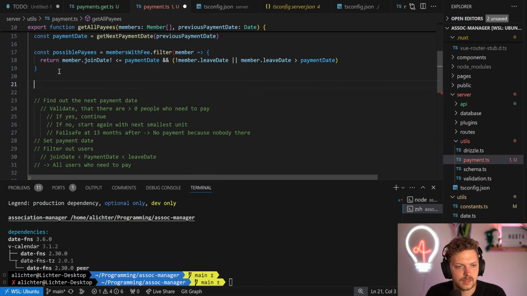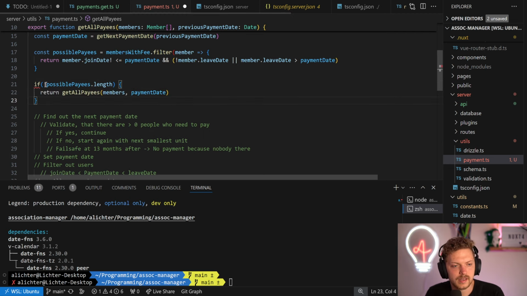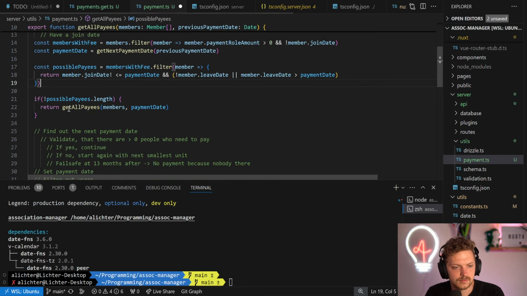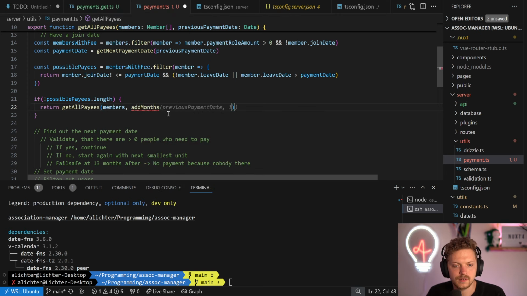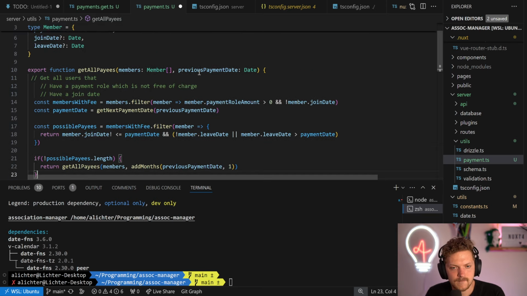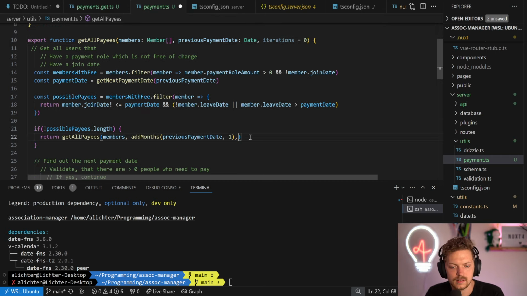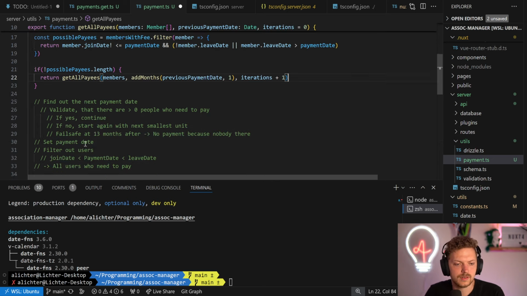So if we now say, okay, there are no possible payees anymore, so if not, then we basically just do the same thing again, because we just add another month to the previous payment date. Let's iterate over it again. And we can even say iterations here. Iterations is 0, and somehow we just fail. Iterations plus 1. That's fine.